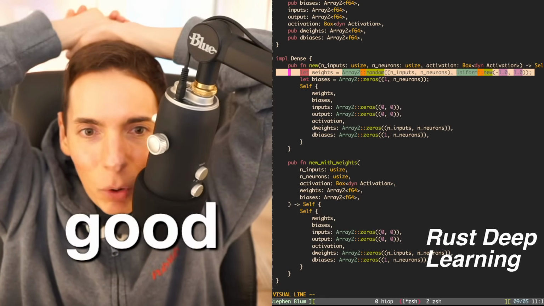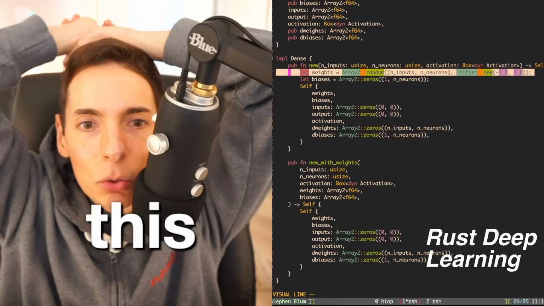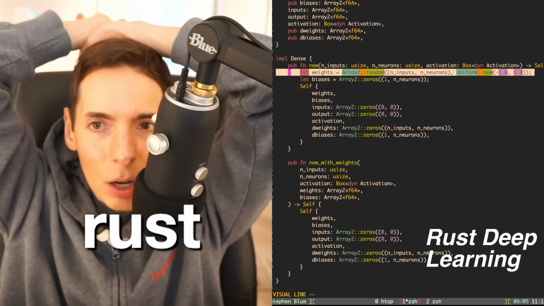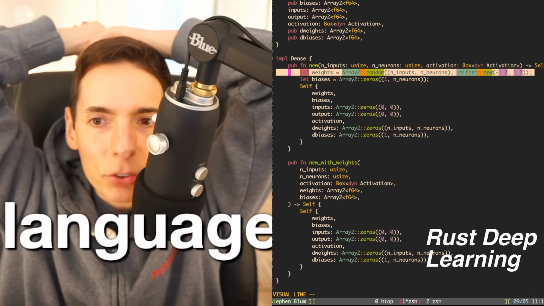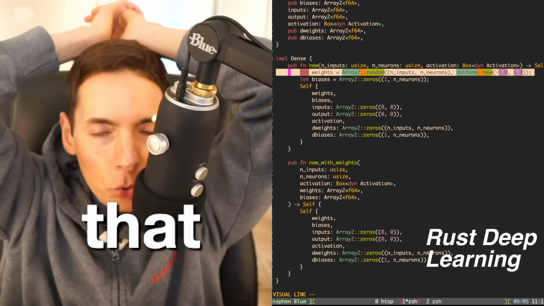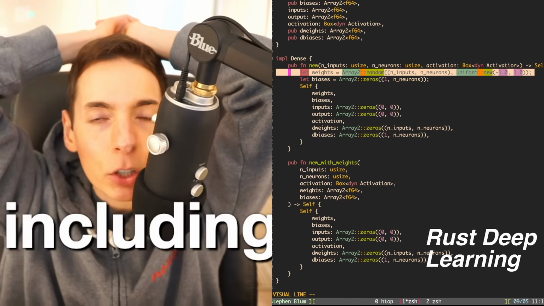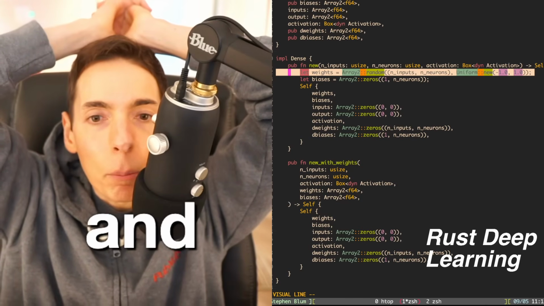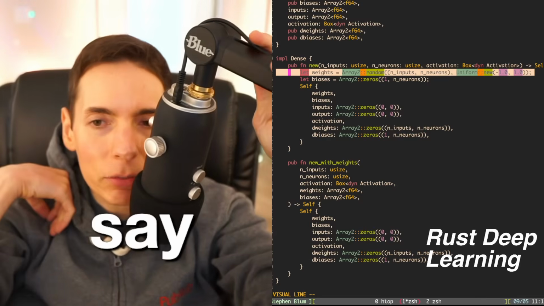What programming language are you using? This is Rust. This is the Rust programming language. Rust has the performance of C, but it's got extra benefits that most languages don't have, including concurrency safety and memory safety. Now, you might say, hey, Stephen, hold on a second.